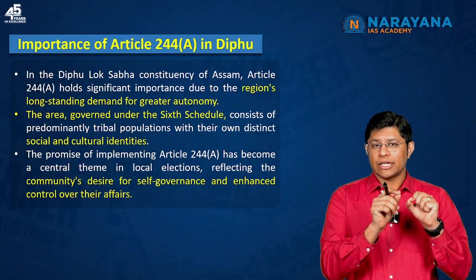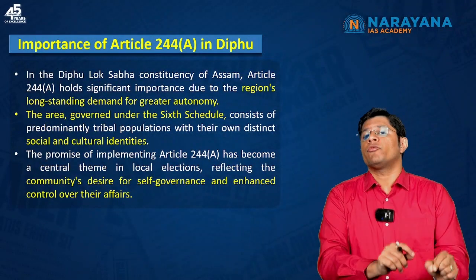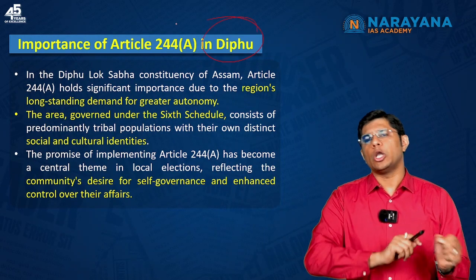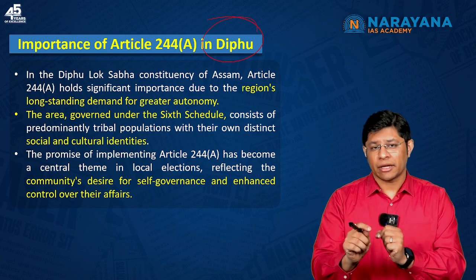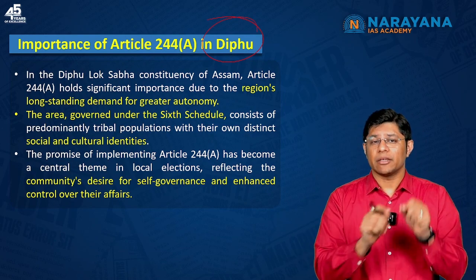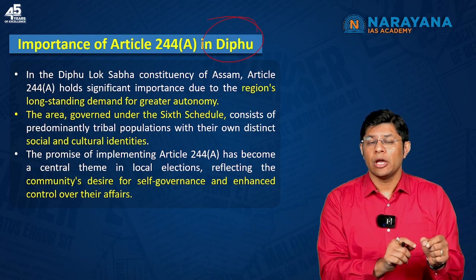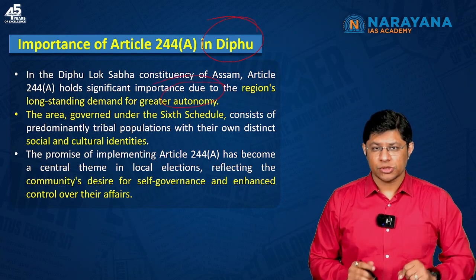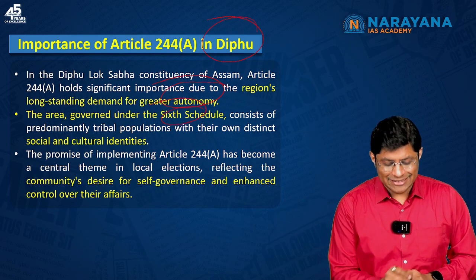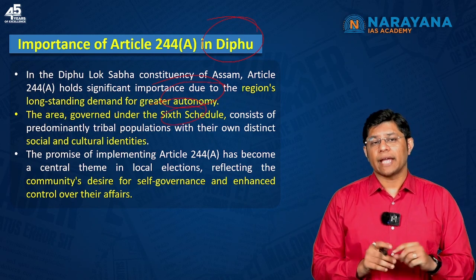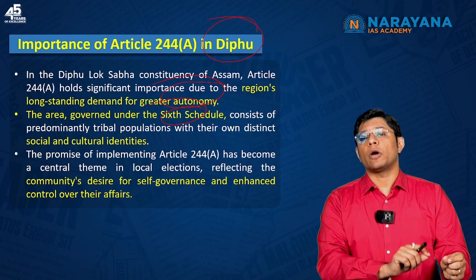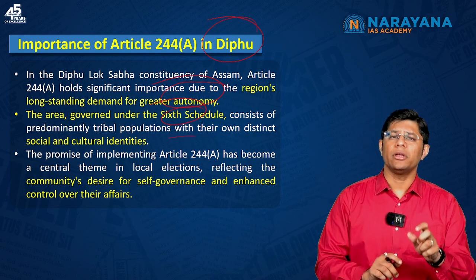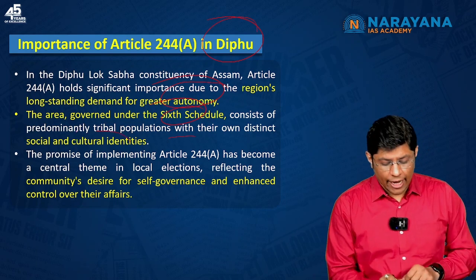Now, why is this Article 244A important for Diphu Lok Sabha constituency? Because this has been a long-held demand. Since the 1950s, the people of this area have been expecting Article 244A to be implemented. As of now, students, this area is governed under the 6th Schedule, which means that this region has a predominantly tribal population, and people in this region have their own social and cultural identities.